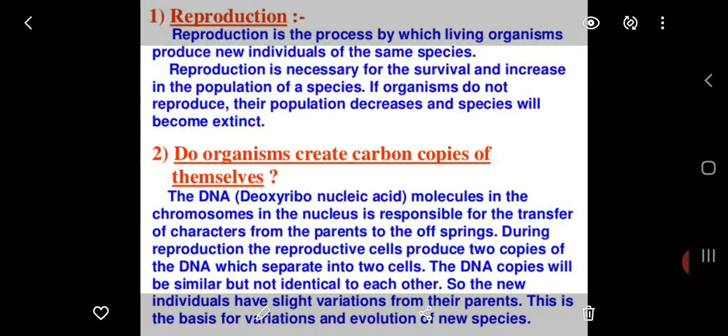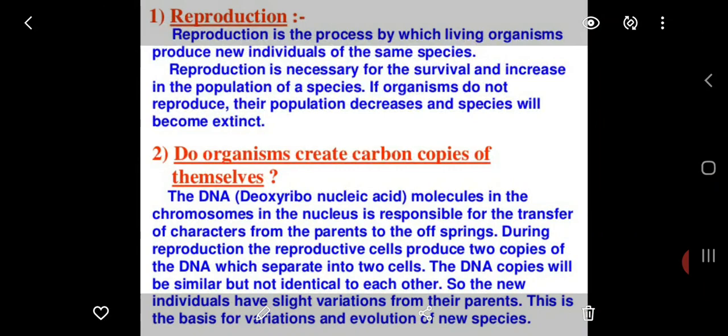Now, do organisms create carbon copies of themselves? The DNA, that is deoxyribonucleic acid, molecules in the chromosomes in the nucleus, are responsible for the transfer of characters from the parents to the offspring.